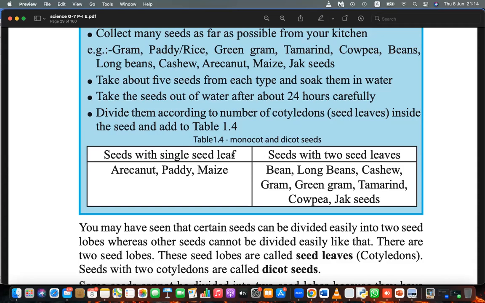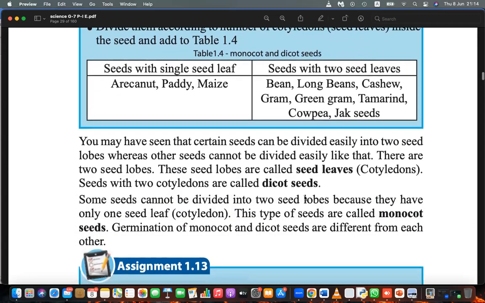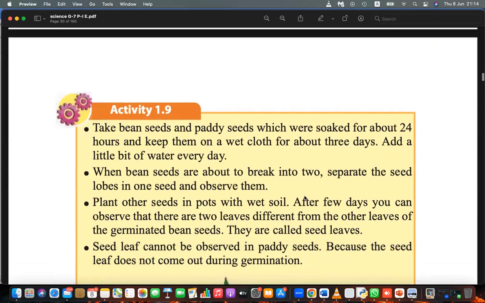A single leaf comes up first. But in dicot seeds, there are two seed leaves. Bean, long beans, cashew, jack seed, tamarind, green gram, most of the things that we eat. Try planting them one by one and watch them germinate. Dicots grow with two seed leaves, and monocots grow with one. And also we can see clear differences in their root system and the shoot system.